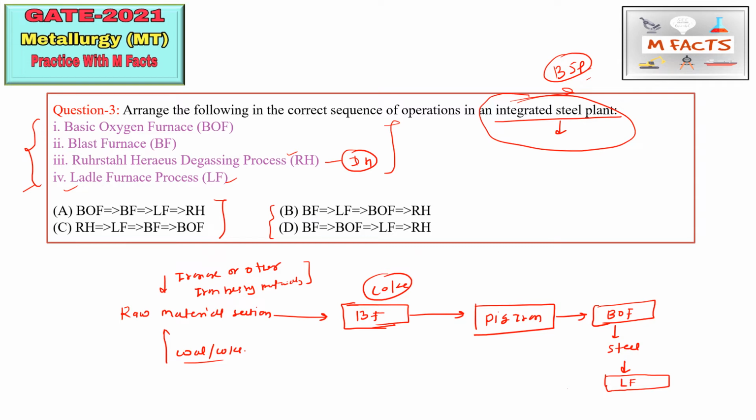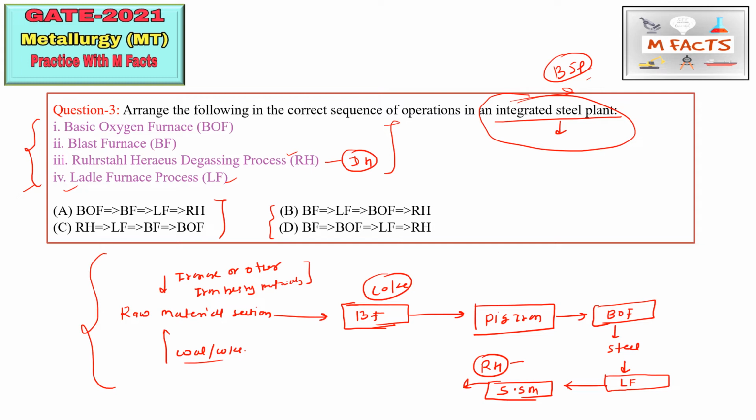Okay, so after this LF process we use the secondary steel making. Okay, we do the secondary steel making processes, SSM, that is secondary steel making processes. So the secondary steel making process consists of many processes. Okay, but here they have only mentioned the RH degassing. Okay, so this is the sequence that is used in the integrated steel plant.